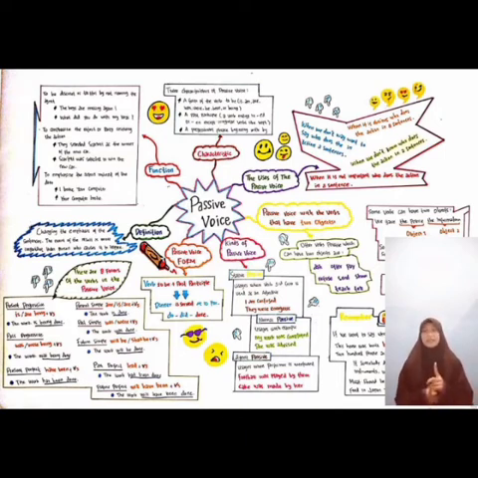Next, in passive voice, some verbs can have two objects. Example, we give the police the information. Okay, in the sentence above, the word police is object 1 and the word information is object 2. So it's possible to make two passive sentences. Okay, because the police were given the information, or the information was given to the police.